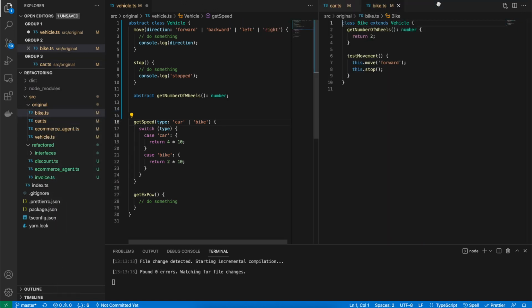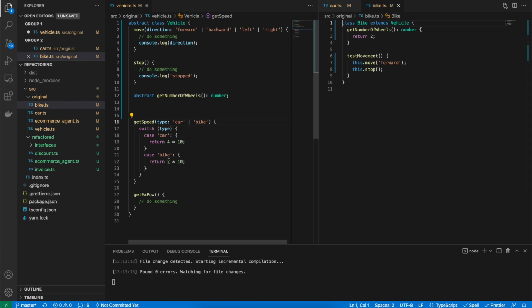Let me just show you how to do that, and handle the cases separately. So first of all, what you need to do is make it abstract. The error would be thrown because you do not have to write the functionality, and now you don't have to pass the type.